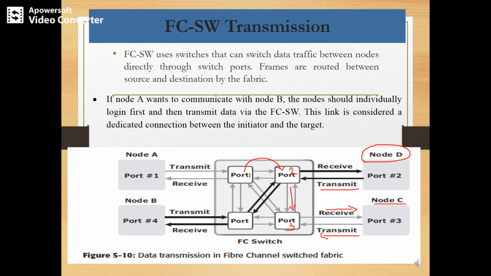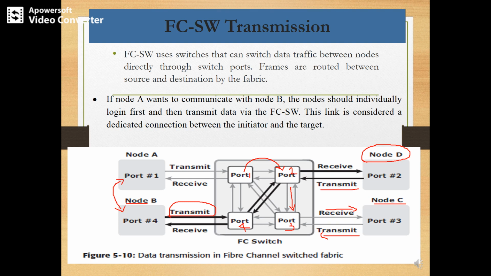Now port 3 transmits the same request to port 4, and to port 4 node B is connected. Now it accepts the request, and the actual initiator and target, node A and node B, communication takes place.